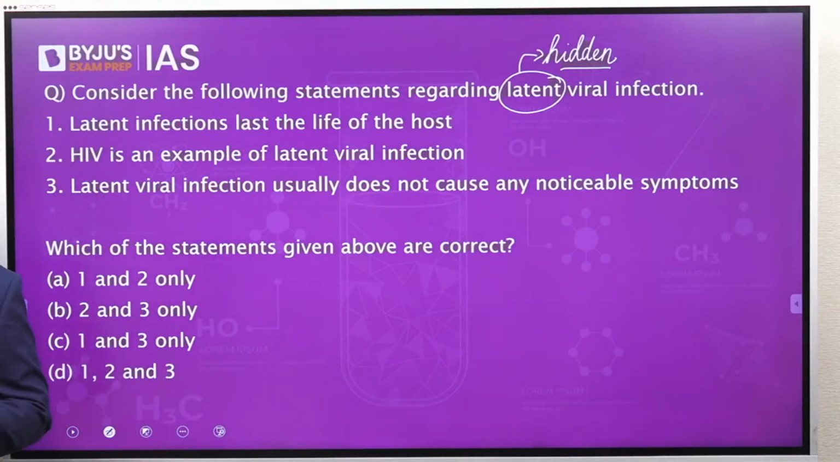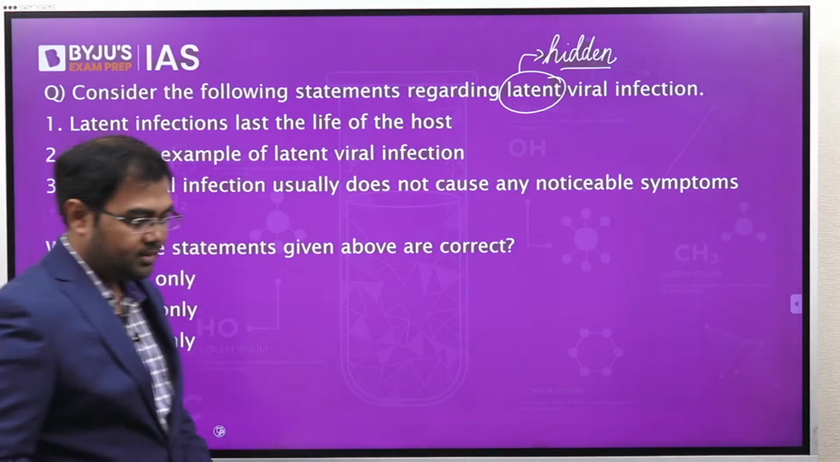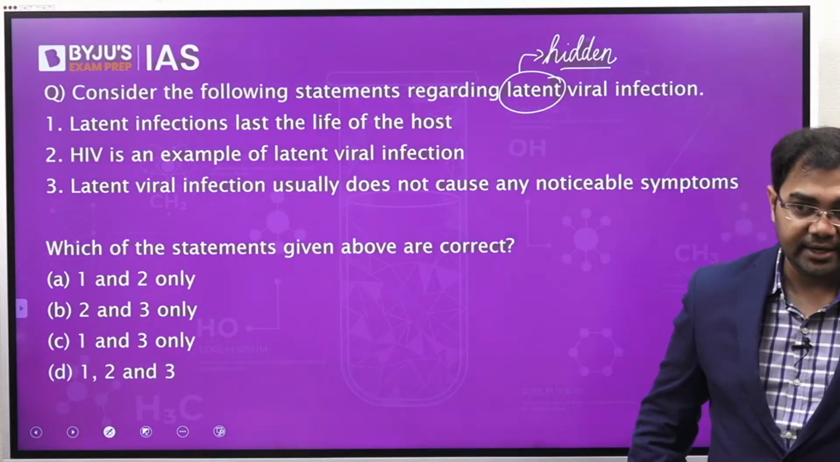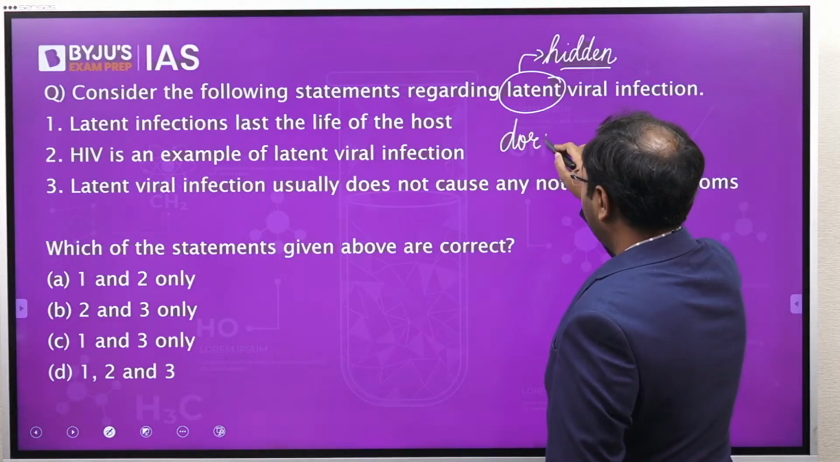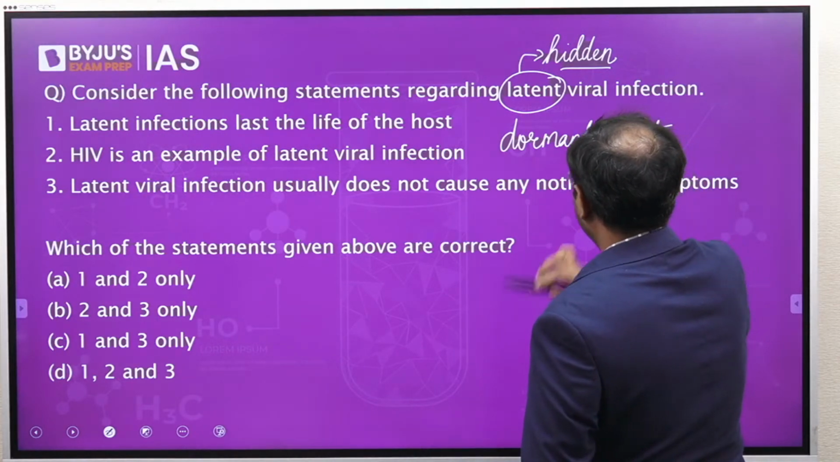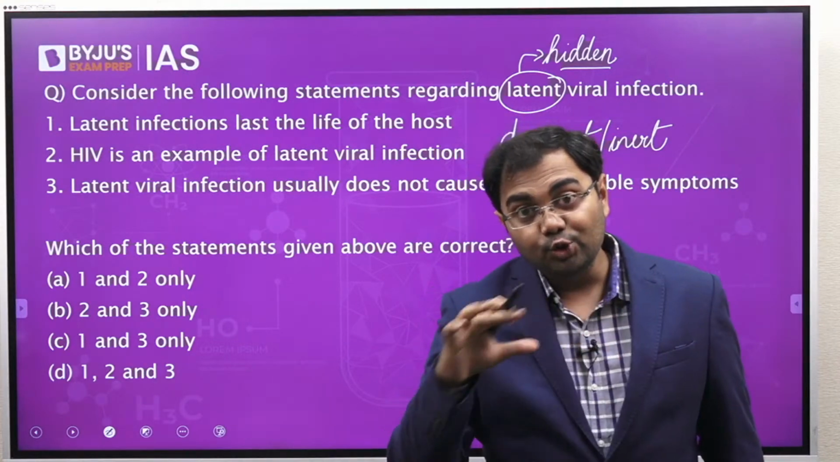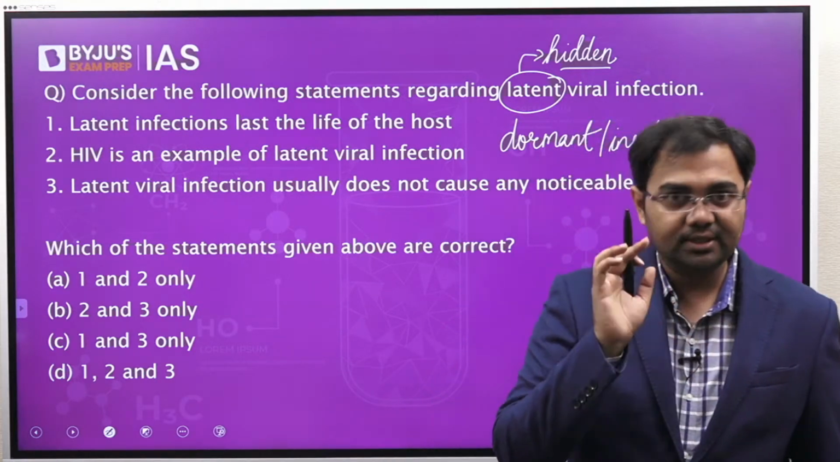If you look at the three statements given with regards to this, the first is, latent infections last the life of the host. This is correct. We have seen that latent infections are many a times dormant or inert. Because they are dormant or inert, we might not be able to detect them, we might not know about their existence, but they might exist in the body as long as the host exists.